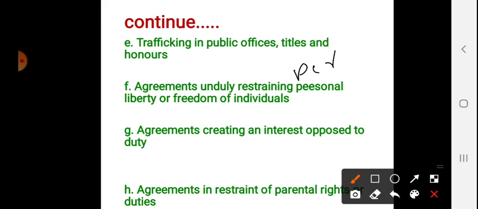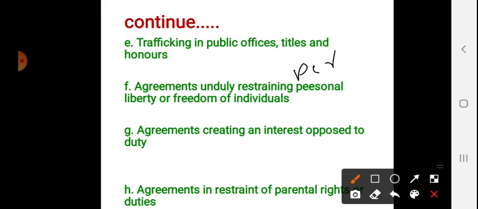For example, each and every employee has their own duties, right? If a person agrees to do something which is against the duty, it is opposed to public policy, okay.